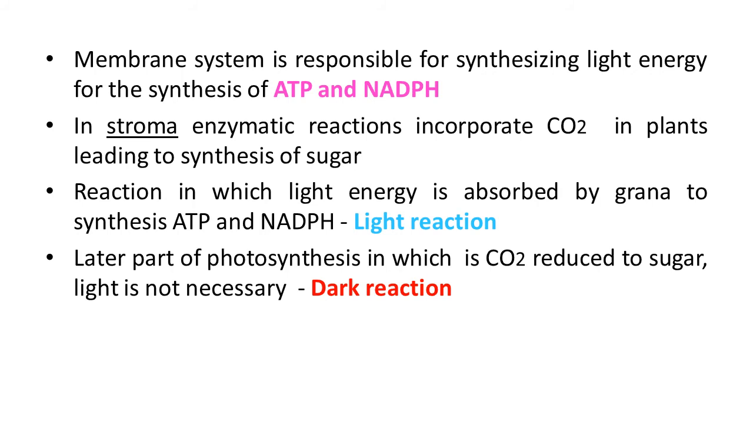So mainly two reactions are carried out. First, in which light is essential, that is light reaction, and another, dark reaction, for which light is not essential. So reactions based on light, that is light reaction, and reactions which are not light dependent, the dark reaction, take place here for the mechanism of the photosynthesis process. So light reactions and dark reactions are the main phases of this photosynthesis process.